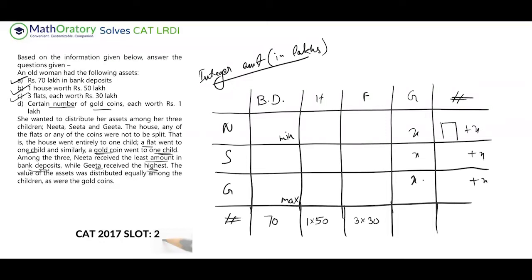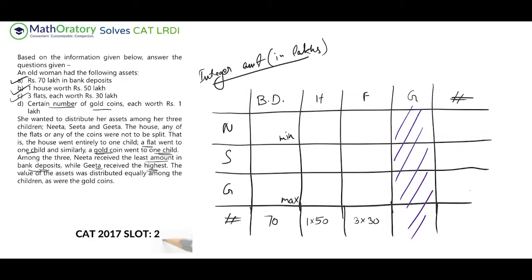So the remaining asset value distributed to each of the children should also be equal. So let me ignore the gold coins as of now and distribute the remaining part of the assets. I'll just cross this out for now. If I require it, I'll bring it back.